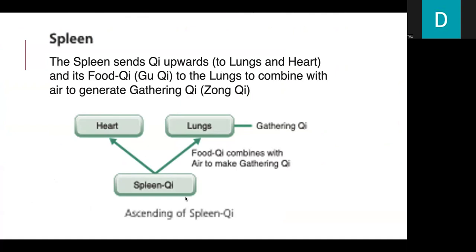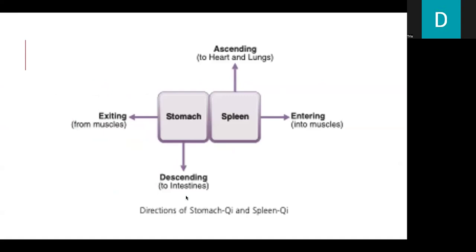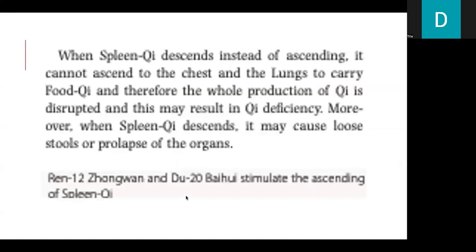Here in the diagram, we can see the ascending of spleen qi to the heart and the ascending of spleen qi to the lungs, where the food qi combines with air to make the gathering qi. The direction here is the direction of the stomach qi, exiting from the muscles and descending to the intestines, and the spleen qi ascending to the heart and lungs and entering into the muscles.